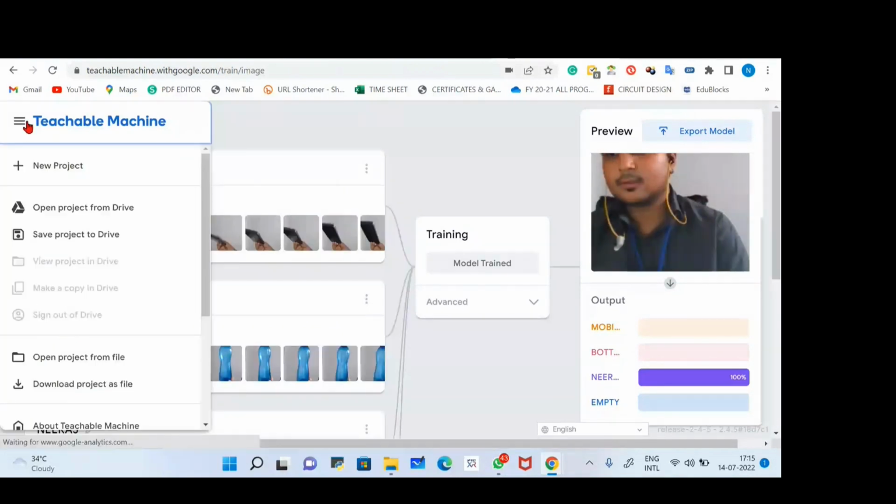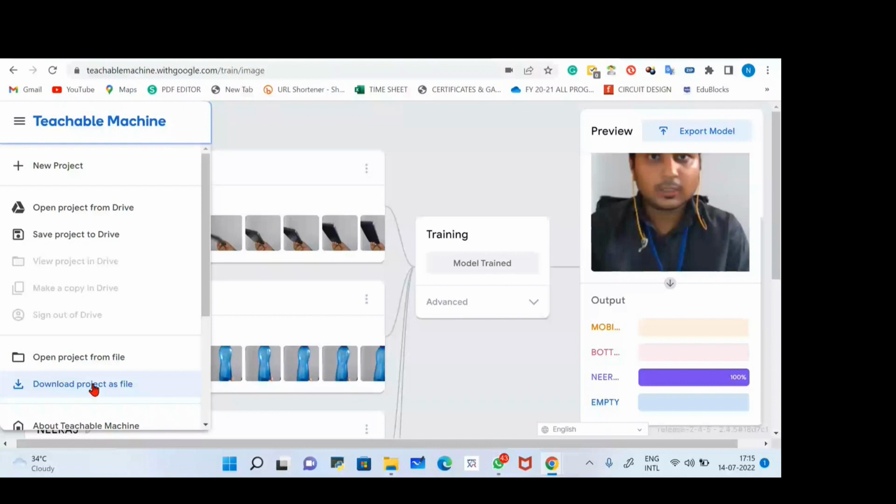Just a second. Save project to drive. If you want to save a project, or download a project as a file, you can use these options. All right. Now let's move to our new project, that is audio. So I'll click on the new project over here.